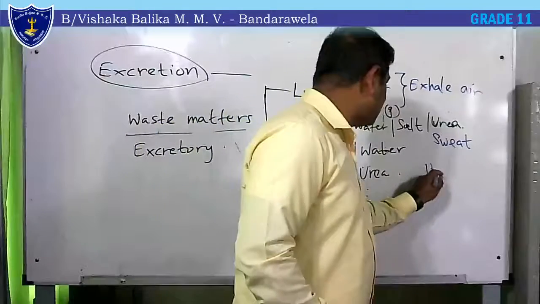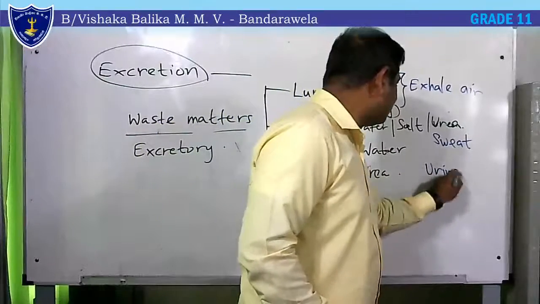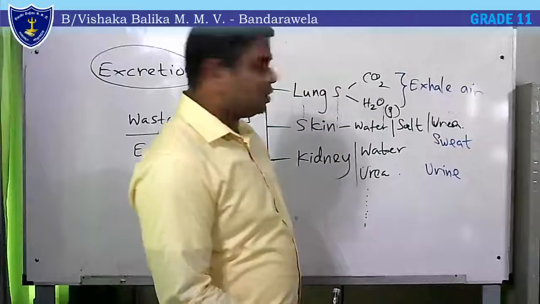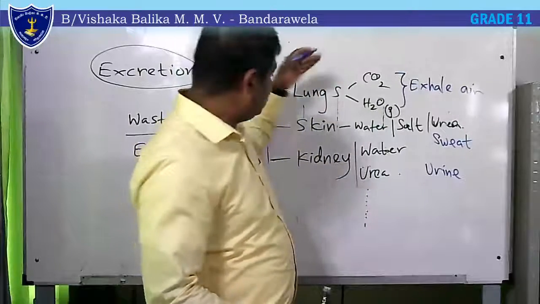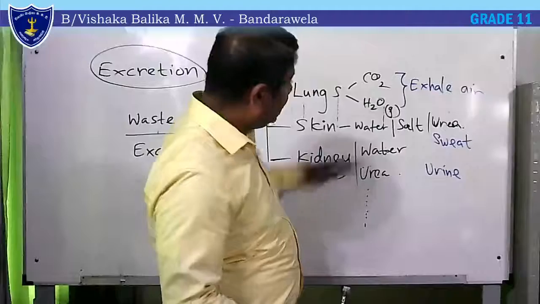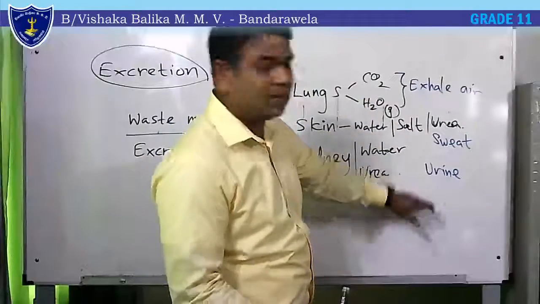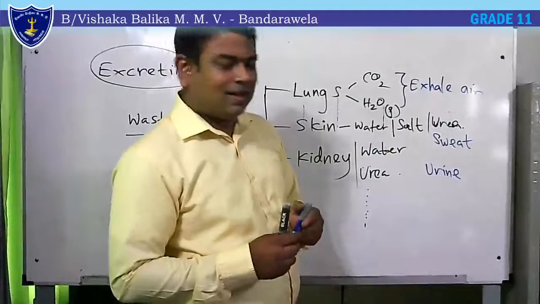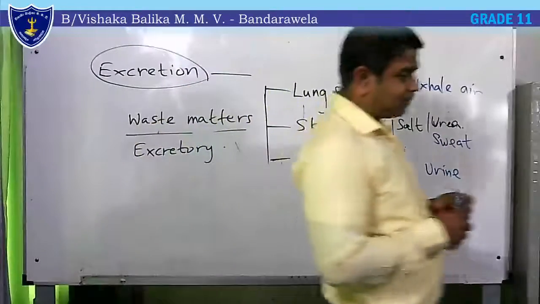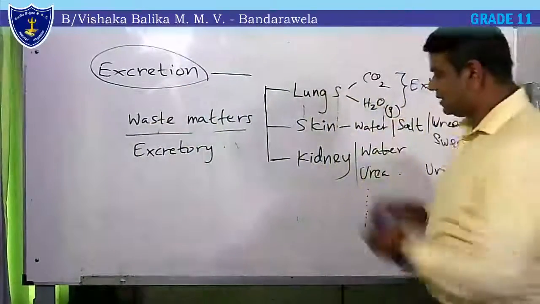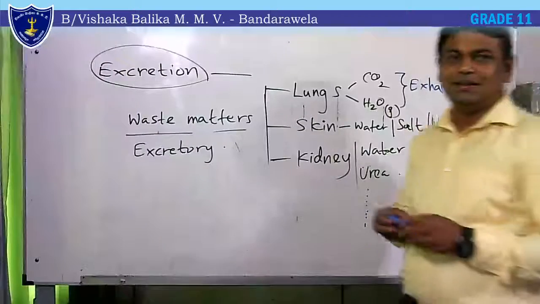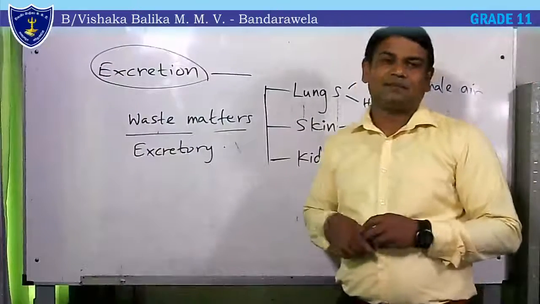Kidneys remove it as urine. So the waste matters are removed from these organs in different forms: as exhaled air, as sweat, and as urine. Right, this lesson is mainly focusing on the system that contains the kidneys, the urinary system.